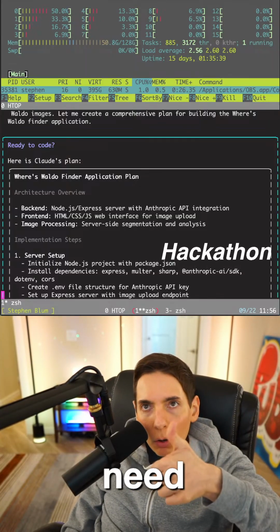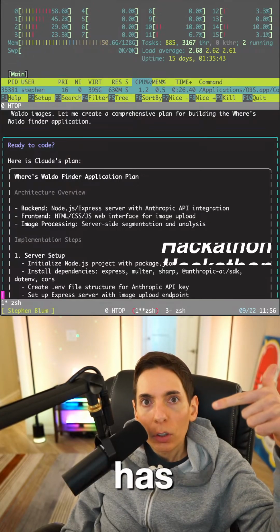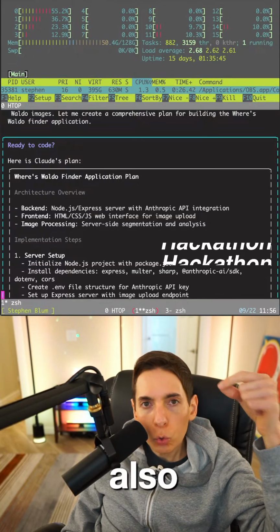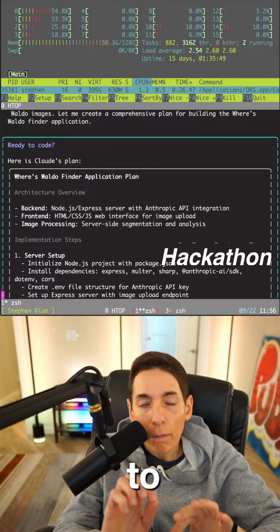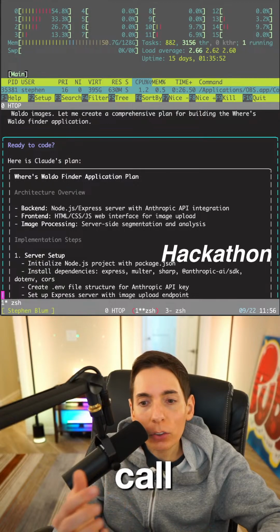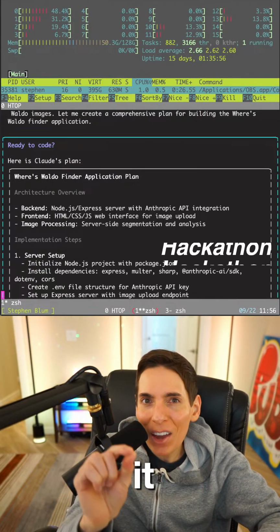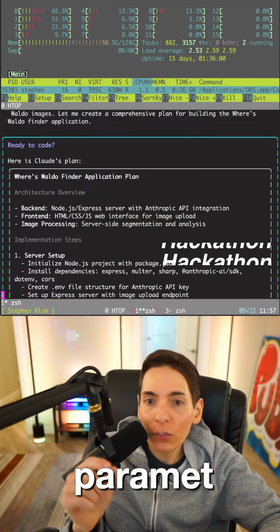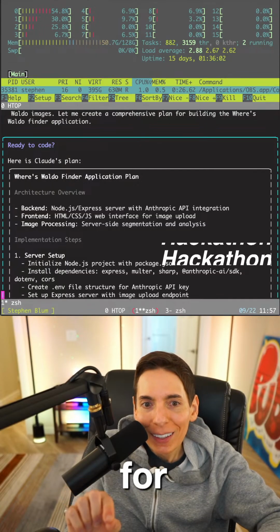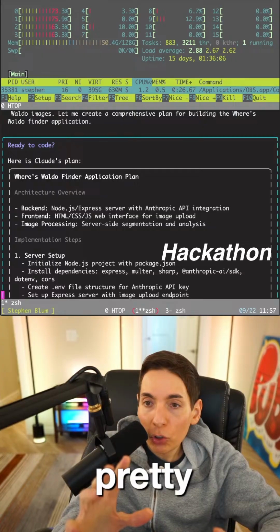We need a vision model that also has tool calling. Anthropic has a vision model that also has tool calling. Function calling allows you to define a function that the model will call. It's going to submit its response to us if it thinks it found Waldo, using that function calling based on the parameters that we've given in this initial prompt.